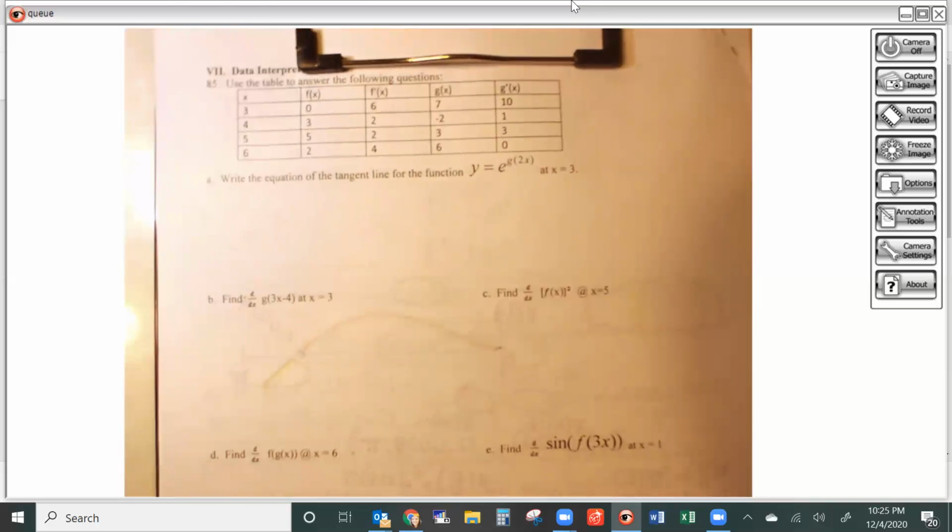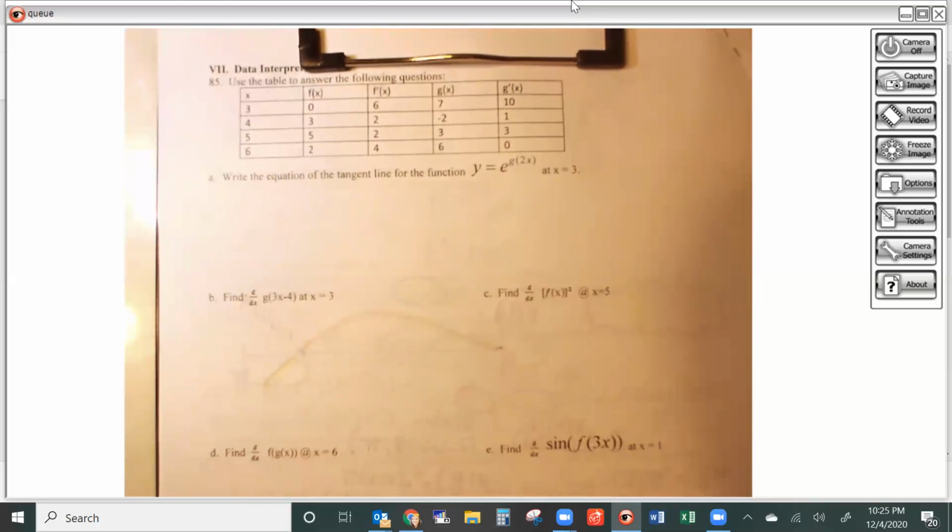So if you'll take a look at your back page here, you have all these different functions, and we're trying to take derivatives of them. So you're just going to have to think about your 3 rules, remember? It's just regular derivatives, product, quotient, chain. So if I was trying to do, let's say, B here, B is a pretty middle of the road one.